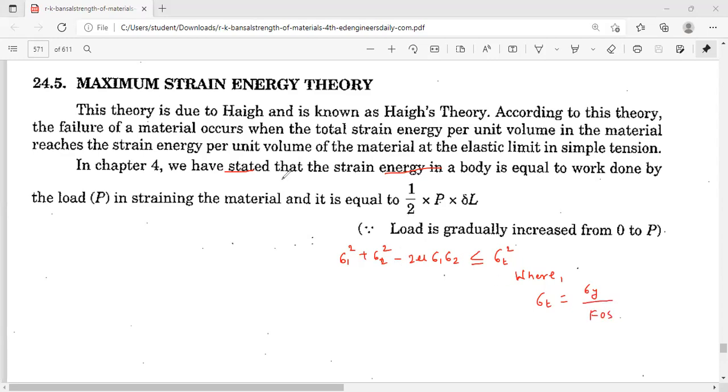So in this maximum strain energy theory, if the strain energy reaches up to the elastic limit in tension, at that time the material will fail. And how to find out? Sigma 1 square plus sigma 2 square minus 2 mu sigma 1 sigma 2 should be less than or equal to sigma t square, where sigma t means yield stress divided by factor of safety.